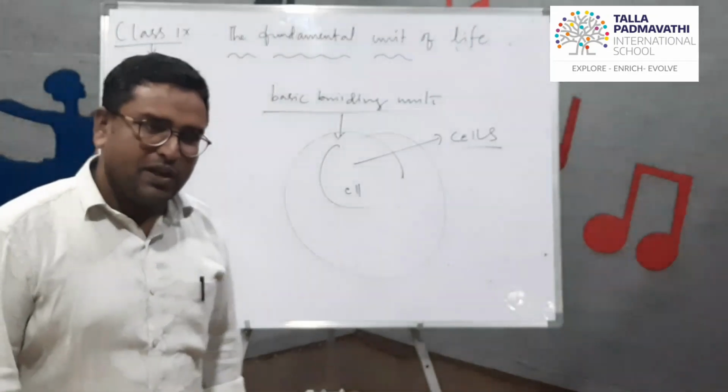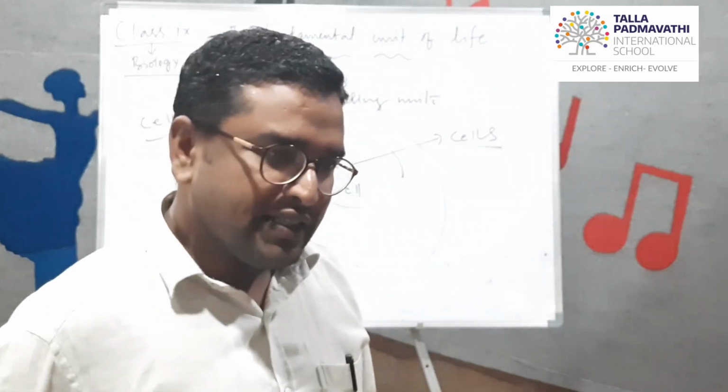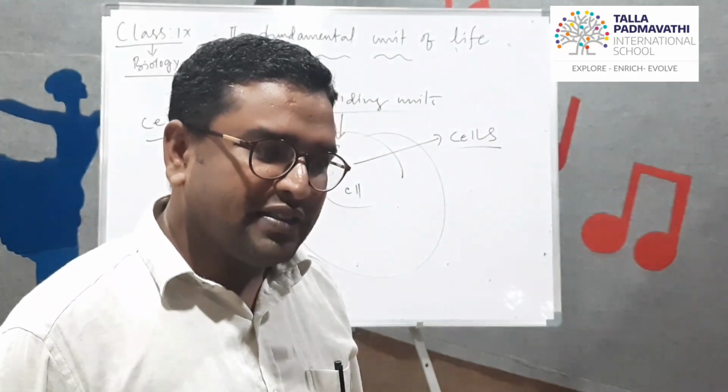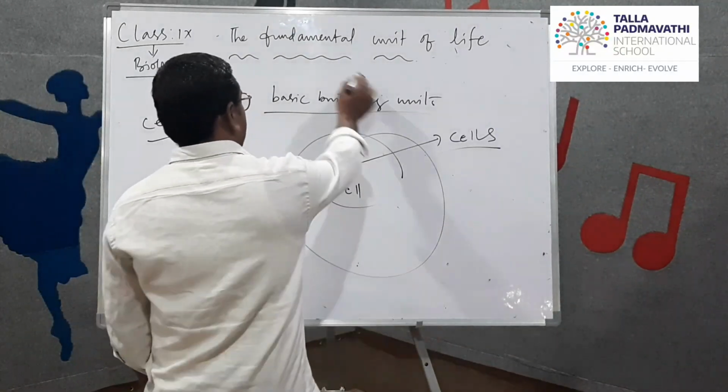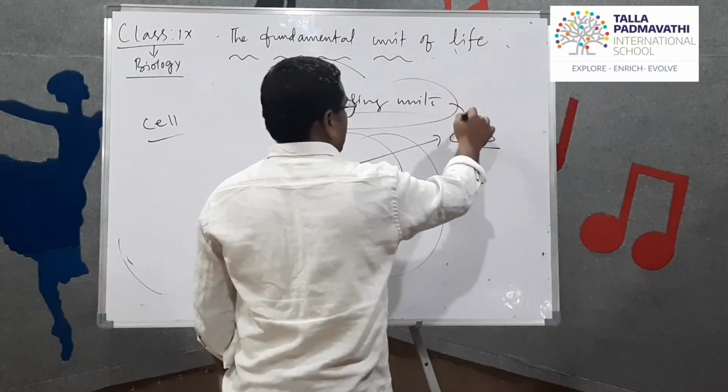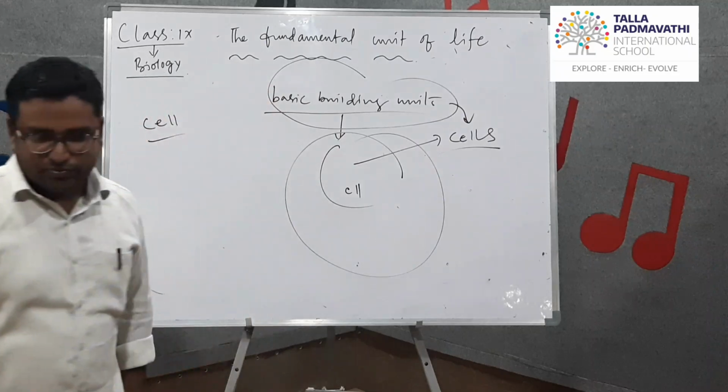Our body is made up of what? Cells. So the building blocks of our body, the basic building units of our body, are cells.